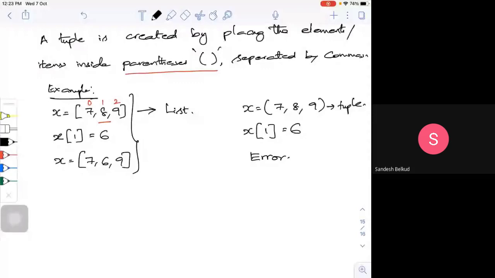I can't change it. But in a list I can change it. So whenever I want to change a particular element, I will define it as a list. Whenever I don't want to change it, I will define it as a tuple.